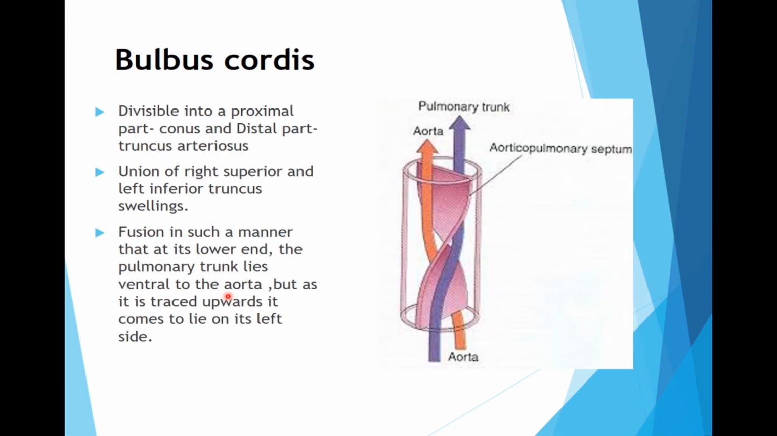Moving on to the bulbus cordis. Now, bulbus cordis is divisible into a proximal conus and distal truncus. And this is because of the union of right superior and left inferior truncus swellings. Now, this is the spiral septum actually. And because this is spiral, the fusion is in such a manner that at its lower end, the pulmonary trunk lies ventral to the aorta. But as it is traced upwards, it comes to lie on its left side. See, this is the orientation of the spiral septum.